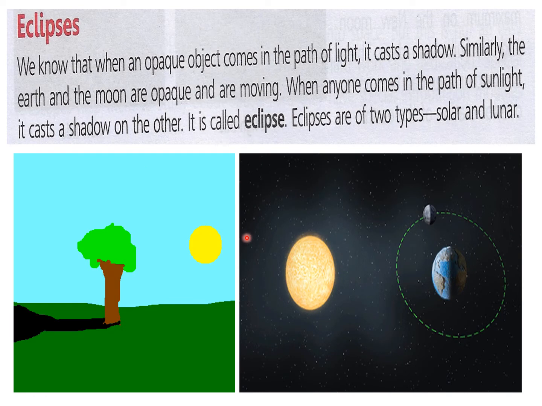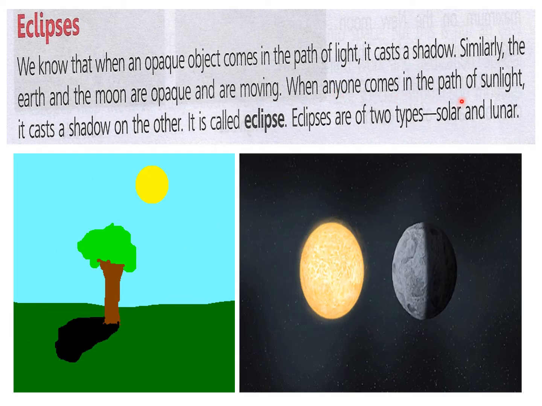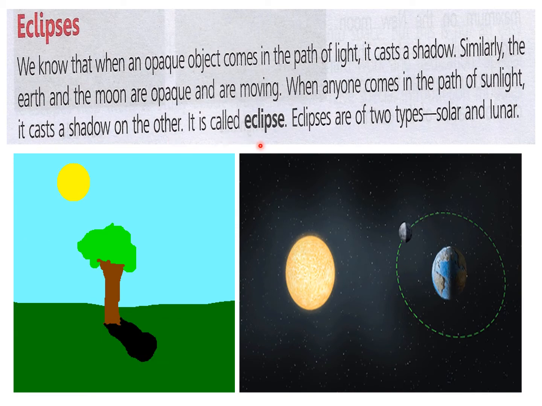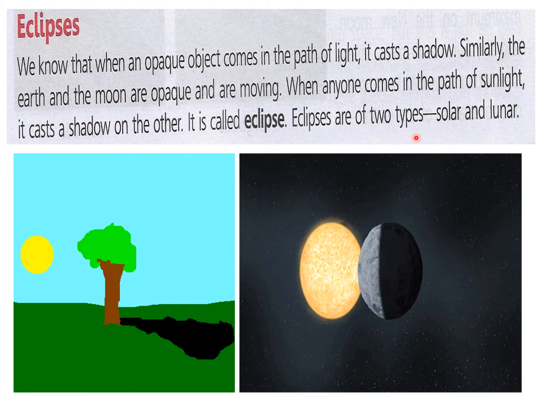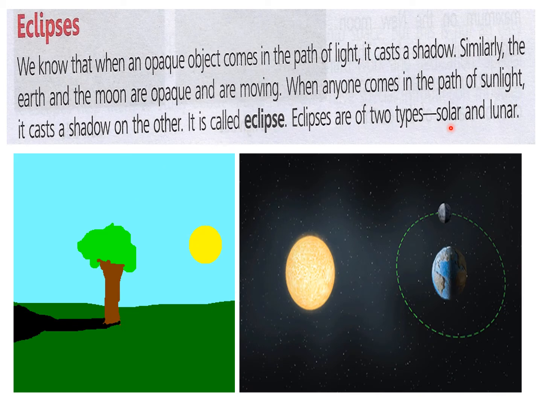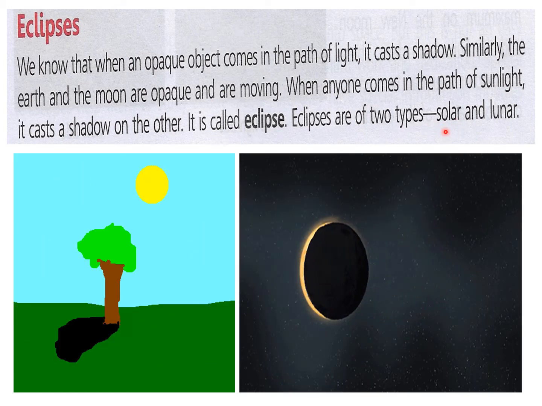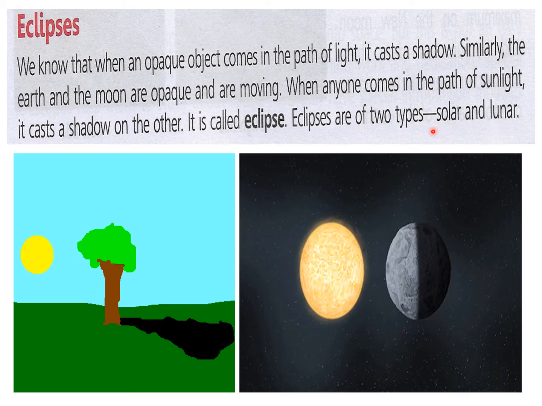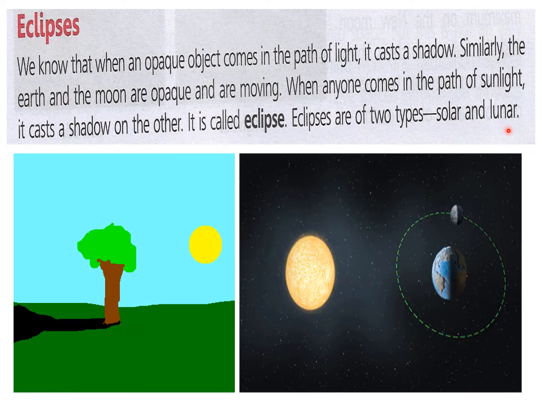And in the same way, when anything comes in the path of sunlight, it casts a shadow on the other. It is called eclipse. Eclipses are of two types, solar and lunar. You can make out with the name. Solar means when we cannot see the sun, and lunar means when we cannot see the moon. So there are two types of eclipses, solar and lunar eclipse.